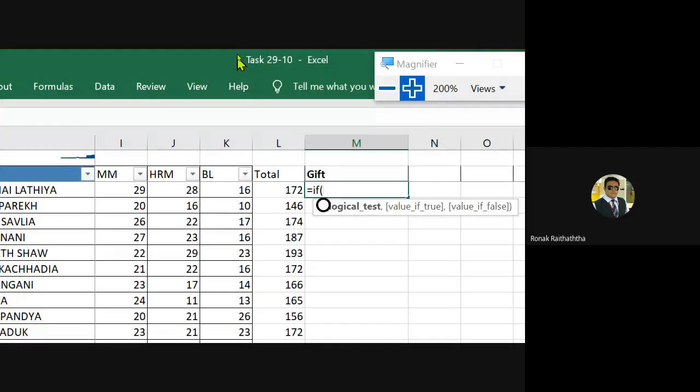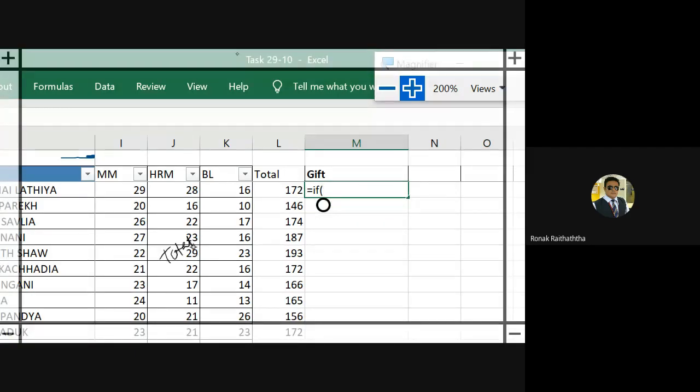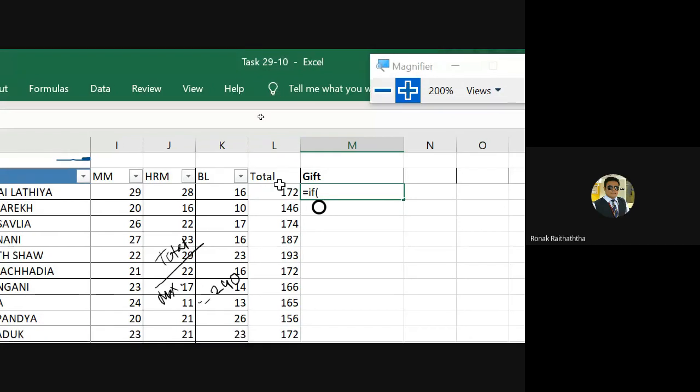Okay, now percentage shall be there somewhere first. But here we do not have any percentage. How to find the percentage first of all? Percentage can be found by using one formula, that is total divided by maximum marks. Now here we have given the marks out of 30, right? And the total number of subjects you have is 8. So 8 multiplied by 30. So the maximum marks any student can score is 240. So percentage can be found by this: 172, selecting that cell L3,